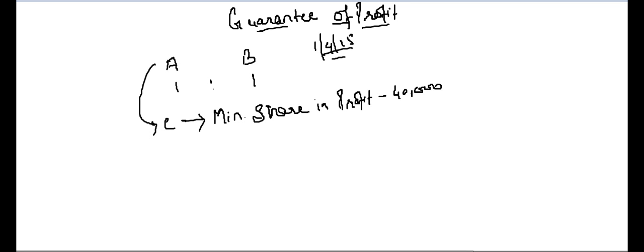What they are saying is that C is to be given minimum profits of 40,000. If his share exceeds 40,000, then he will get that exceeded share. If the share is 65,000, he will get 65,000. But if the share is 30,000, he will get 40,000. So it is anyways an advantageous situation for C. What it means? A and B both have guaranteed a minimum profit of 40,000 to C.